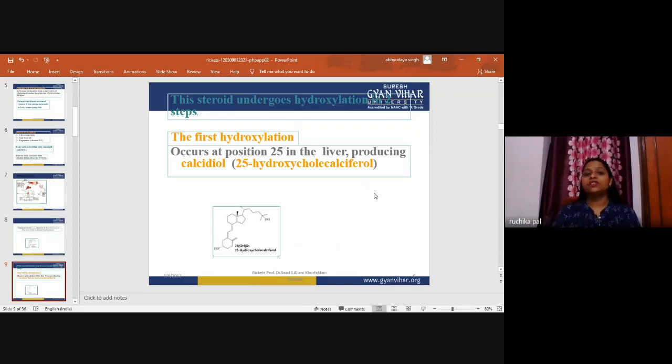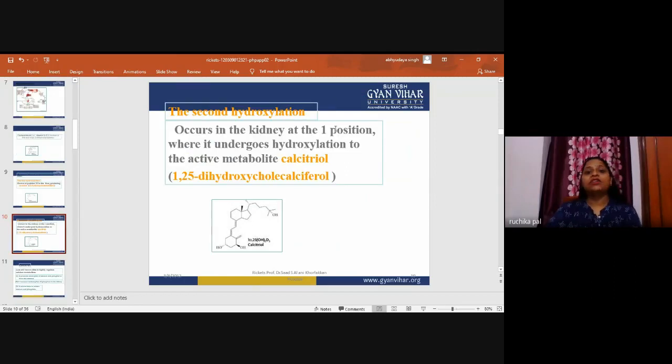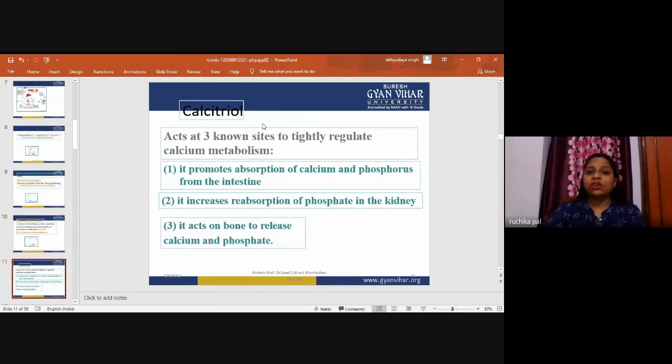The first hydroxylation occurs at position 25 in the liver, producing calcidiol, 25-hydroxycholecalciferol. The second hydroxylation occurs in the kidney at the 1 position, producing the active metabolite calcitriol, 1,25-dihydroxycholecalciferol.